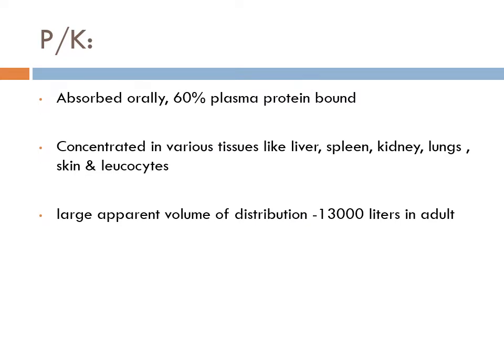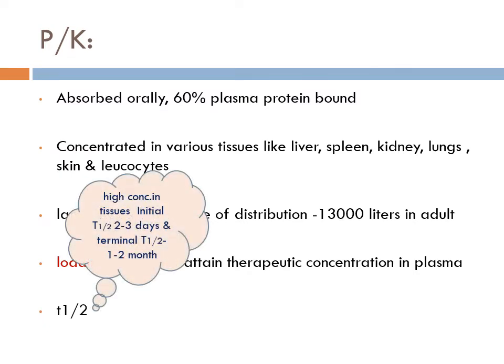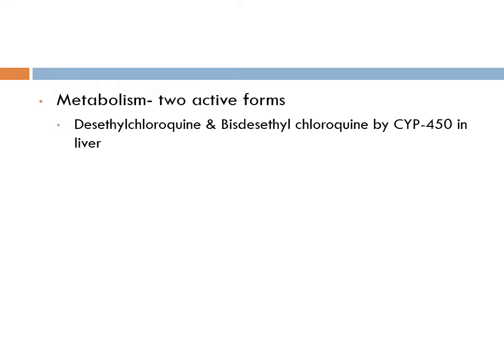It has a very large apparent volume of distribution, about 13,000 to 15,000 liters in adults, and because of this wide volume of distribution, to achieve the therapeutic concentration in plasma, it is usually given as a loading dose. Because of its high concentration in tissue, the initial half-life is about 2 to 3 days and the terminal half-life is about 1 to 2 months. It is metabolized in the liver into two active forms, desethylchloroquine and bis-desethylchloroquine, by the cytochrome P450 enzyme family. It is eliminated in the urine.